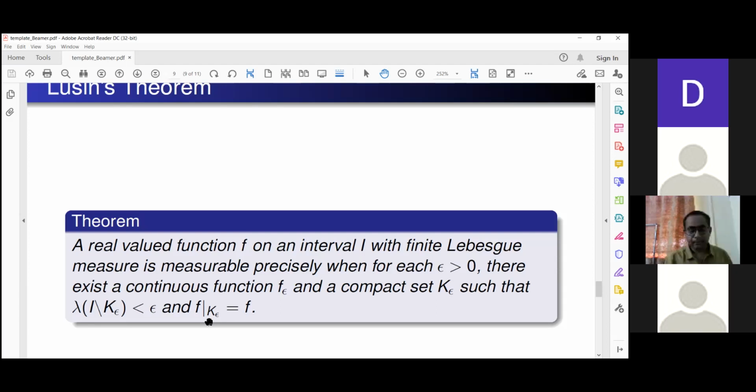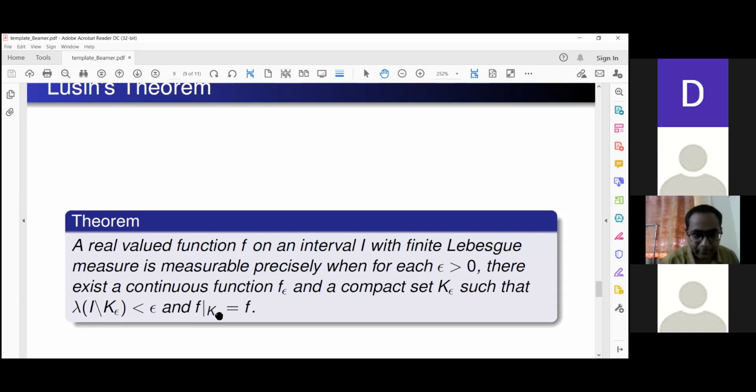That is, you can have compact sets K epsilon, for each epsilon, which approximate the interval very well, and then on K epsilon, f restricted to K epsilon is simply f epsilon restricted to K epsilon.